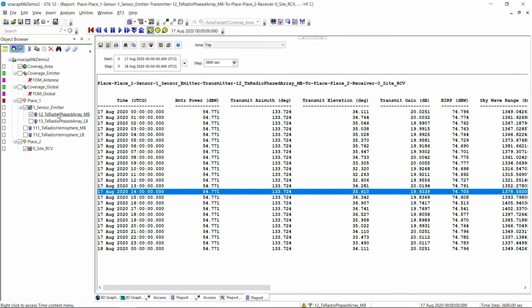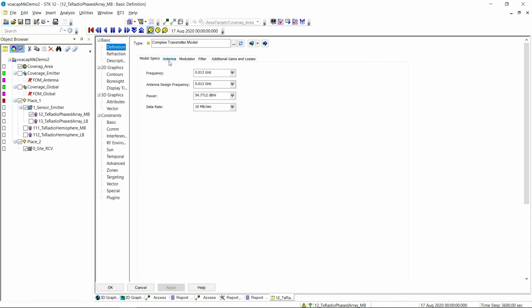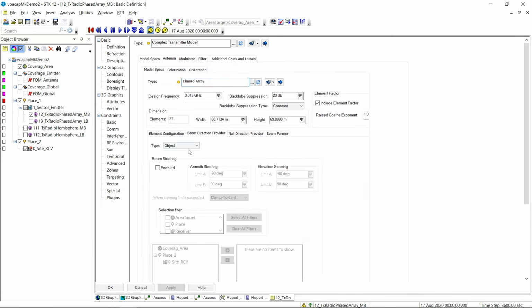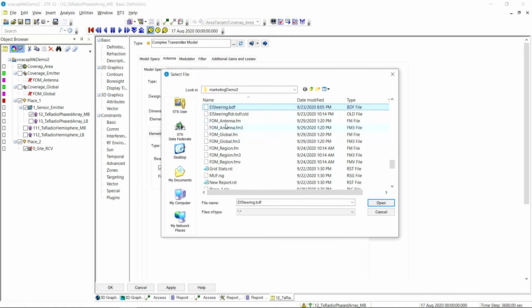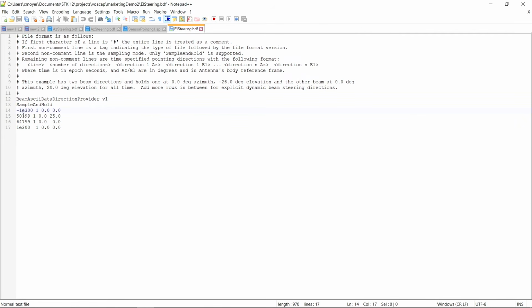So let's go ahead and change our phased array antenna, and let's have it do some electronic steering. What we're going to do is use an external file for this, and I can show you what that looks like really quick. It's a really simple file. We're just going to say, at this moment in time, this is 1400, we're going to switch to 34 degrees minus 9 is going to be 25. So this 25 will put us at 9 degrees. Otherwise, we're going to continue pointing at the mechanical steered direction.